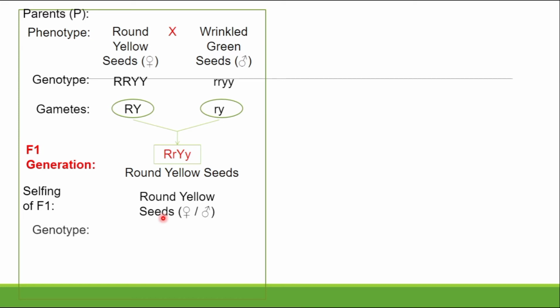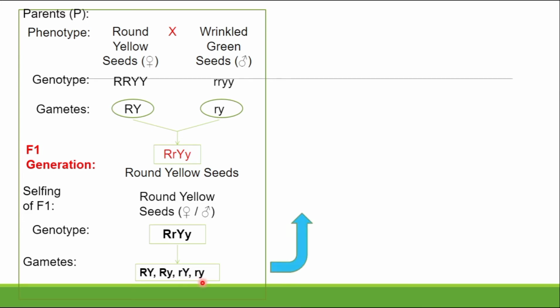So in the selfing, what's the genotype here? That is capital R, small r, capital Y, small y. What are the gametes here? How many gametes are formed? Yes, we obtain 4 gametes: capital R capital Y, capital R small y, small r capital Y, small r small y.